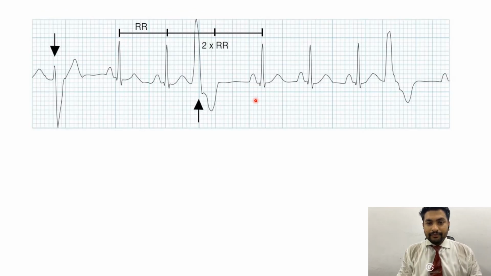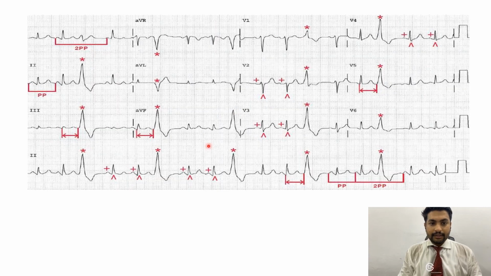Next up, we have again an example of PVC. You will see that after two normal beats, we are seeing a PVC which has discordant ST-T changes and a broad QRS complex. And it is followed by a compensatory pause or resting period, and then again a normal cardiac cycle repeats itself.